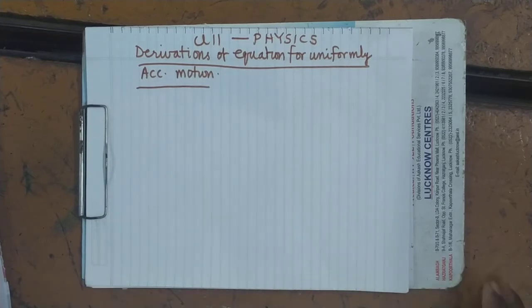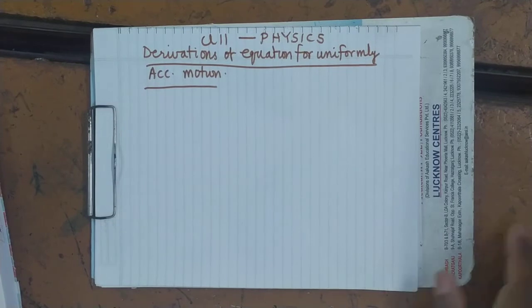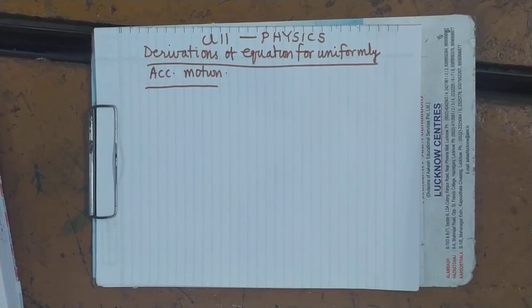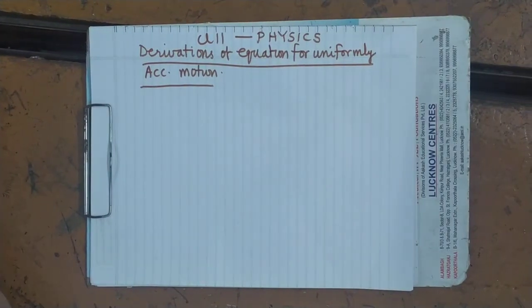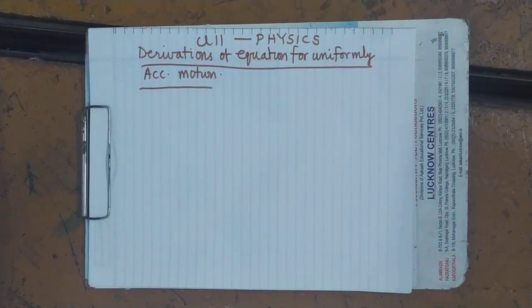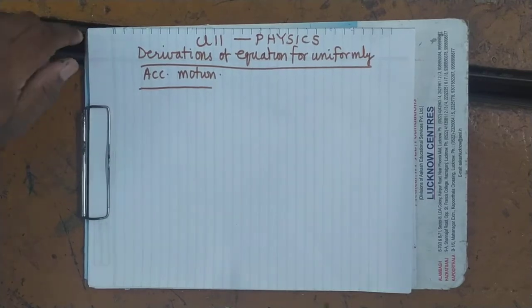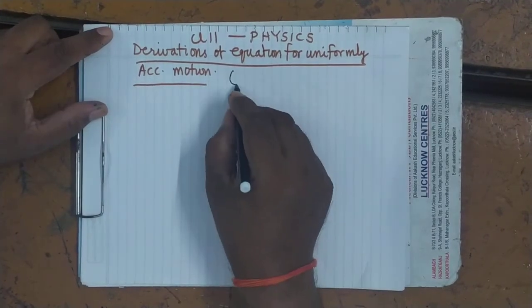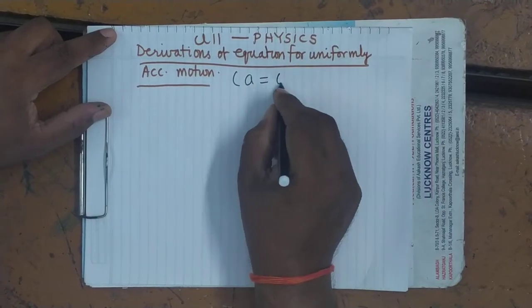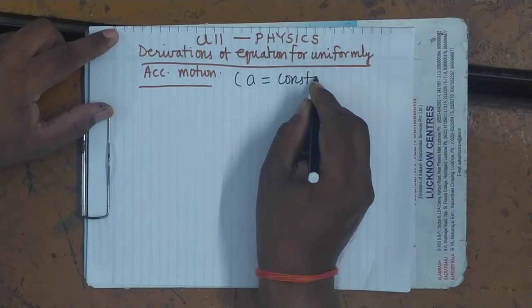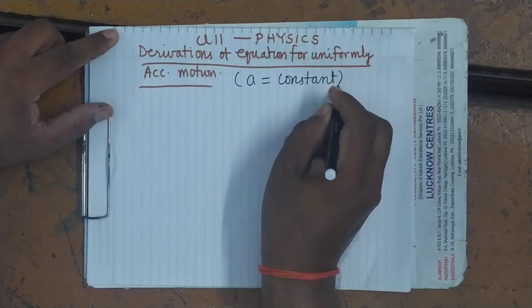Hello students, today in this lecture I will explain the derivations of equations for uniformly accelerated motion. Uniformly accelerated motion means acceleration will be constant. It's clear. Acceleration will be constant.